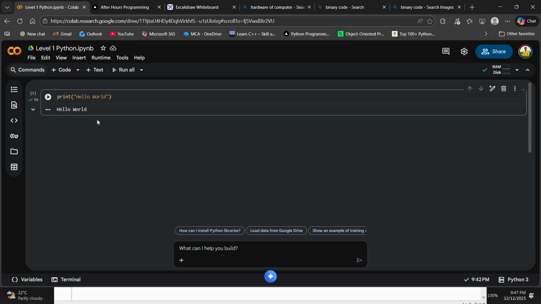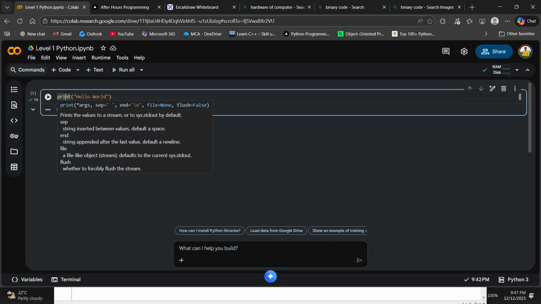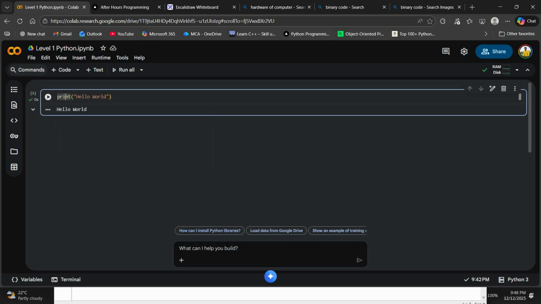Let's now get into some technical stuff. This print is a function. A function, in the sense, is a piece of code which executes a process. So this is a print function. The print function will execute the things that you give it here. If you write hello world, it will print hello world. So this is called a predefined function.